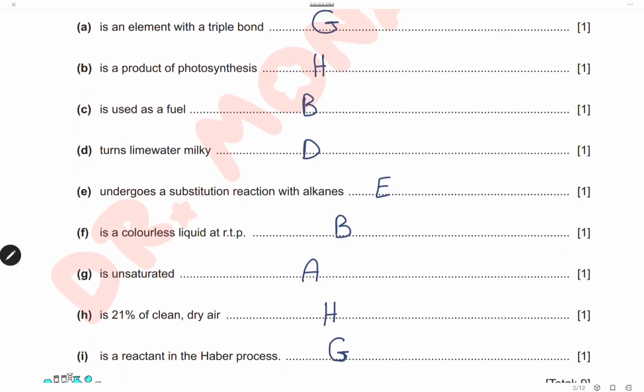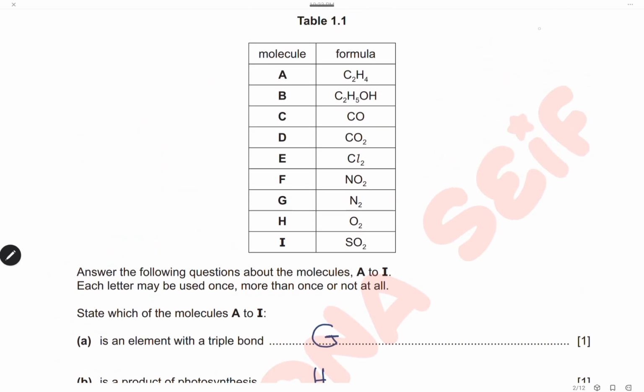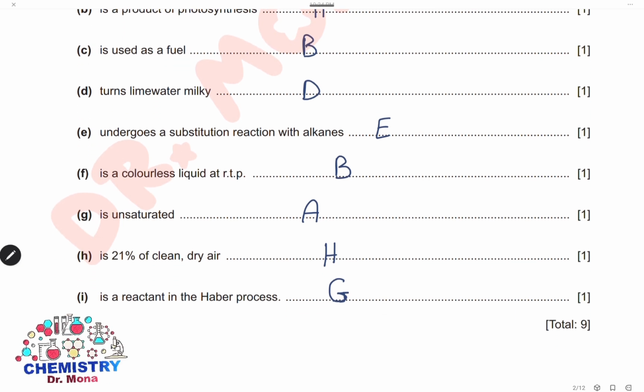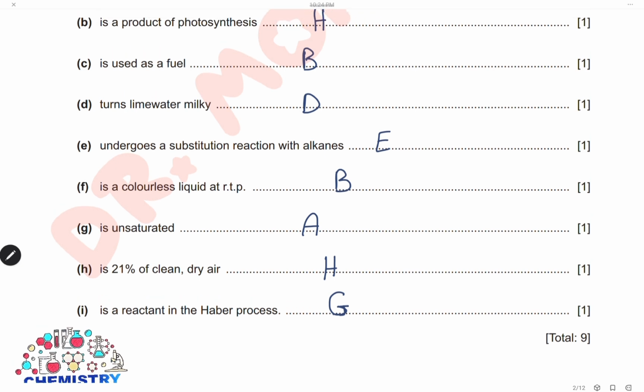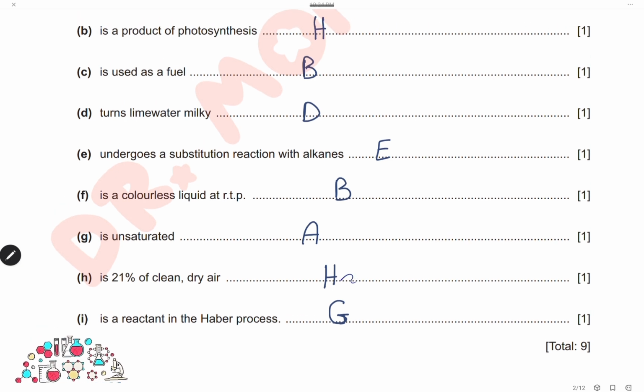It is unsaturated. Unsaturated means it contains a double bond. Here we have alkene, ethene, the first member of the alkenes. It contains a double bond, so it is unsaturated, and the answer will be A. Is 21% of the clean dry air. This is the percentage of oxygen, so the gas here is oxygen. Again, we will choose H.